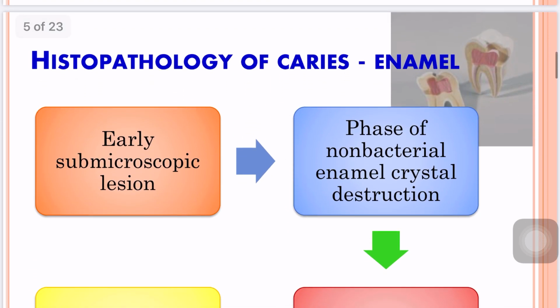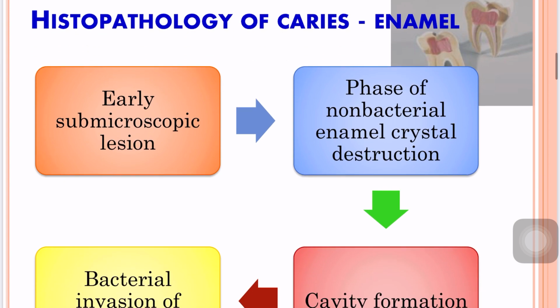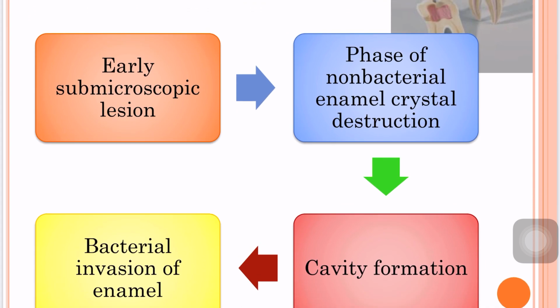For easy understanding, the histopathology of dental caries is considered under caries of enamel, caries of dentin, and caries of cementum. The histopathology of caries of enamel mainly occurs in four stages, that is early submicroscopic lesion, phases of non-bacterial enamel crystal destruction, cavity formation, and bacterial invasion of enamel. In some cases, cavity formation and bacterial invasion of enamel occur simultaneously.